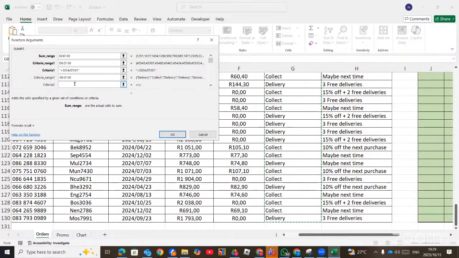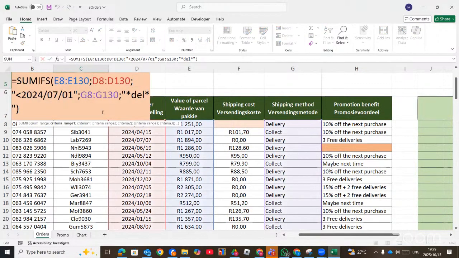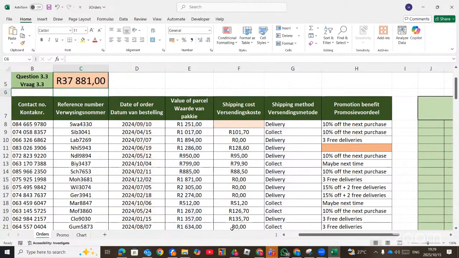And then the criteria will be delivery. Now, you don't have to type them in full. Sometimes you might make a mistake. You say star DEL star. That means it contains DEL. And then you click OK. So we got this amount. Or you can also type them in full if you like. So this should have been the right function. Right. Let's move straight to the next question.